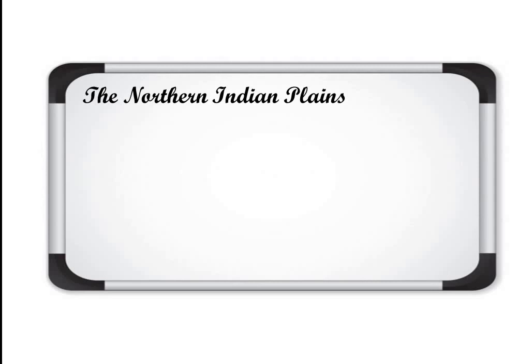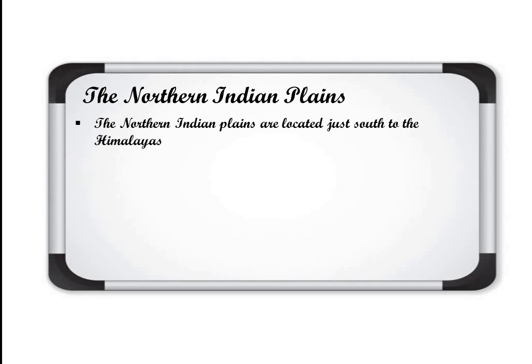Now the northern Indian plains are located just south to the Himalayas. Himalayan mountains are in the north, and just south of them are the northern Indian plains, formed by the different rivers coming from the Himalayan region.